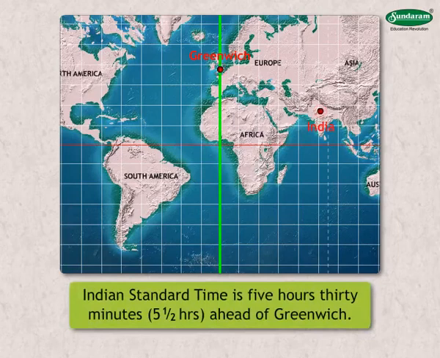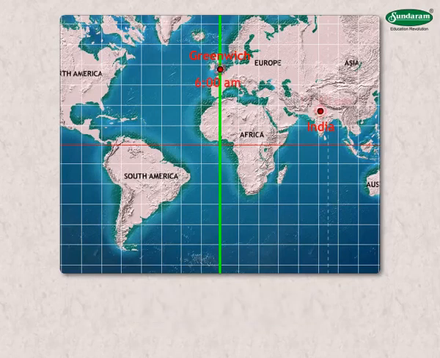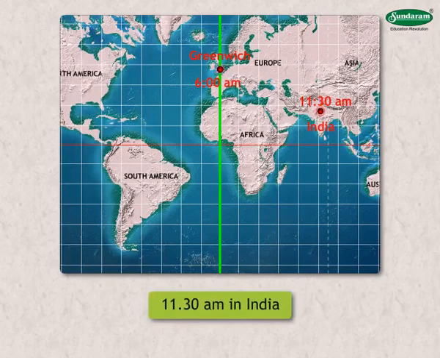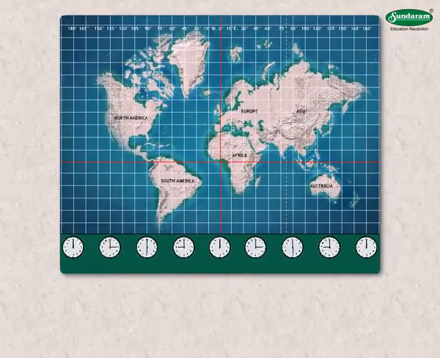Indian Standard Time is 5 hours 30 minutes, that is, 5.5 hours ahead of Greenwich. It means that when it is 6 a.m. at Greenwich, it would be 30 minutes past 11 in the morning, or 11:30 a.m., in India. See the color map 2 World. The clocks show what time it would be at different meridians when it is midday at Greenwich.